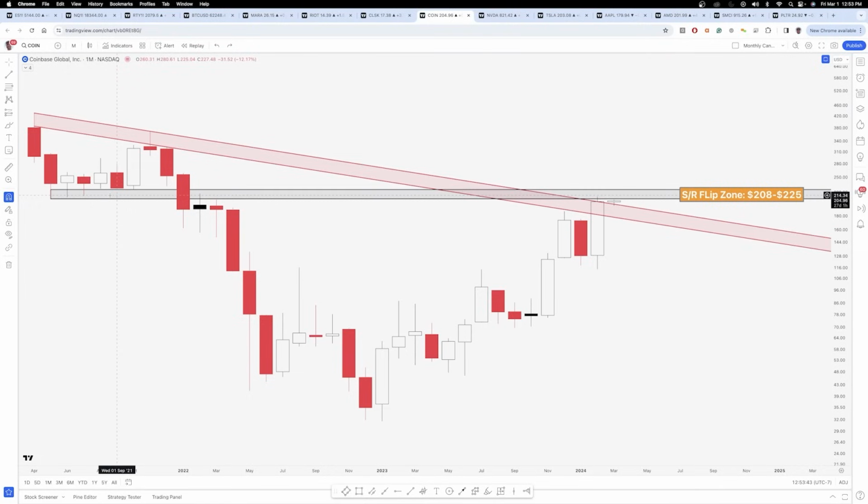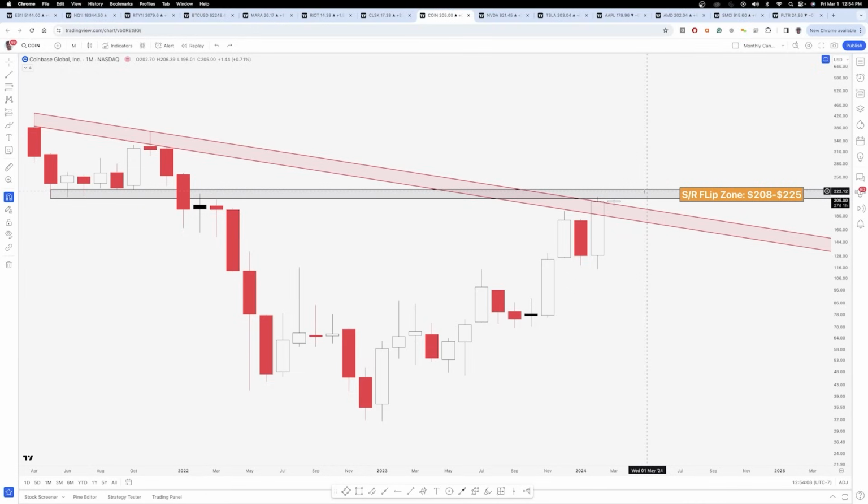They don't change. Diagonal zones change as the candles evolve because there's a slope aspect to the diagonal zone. Whereas horizontal zones are static, right? They're just a straight line. So yes, we're breaking out of this diagonal zone, but really the main area that I would want to see a break and close above on the monthly chart would be the top of this SR flip zone at 225.